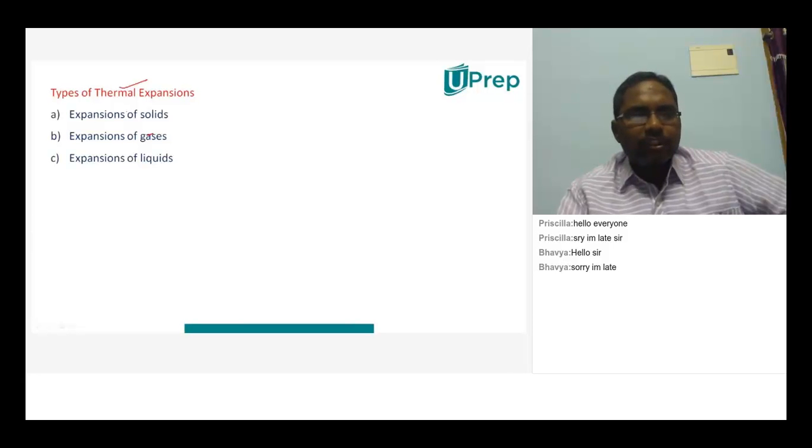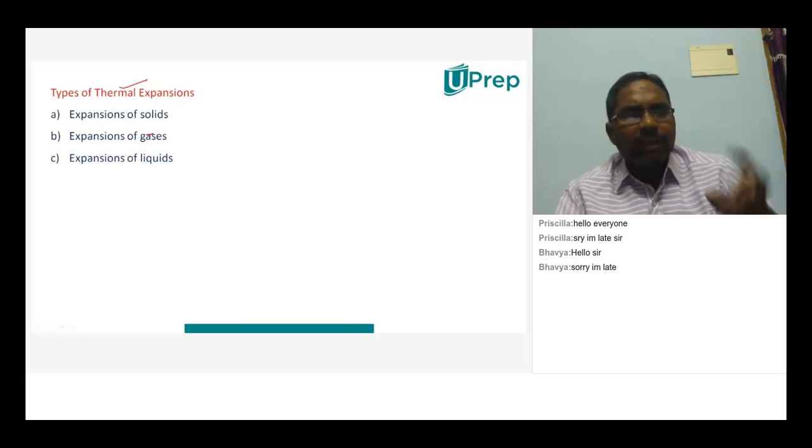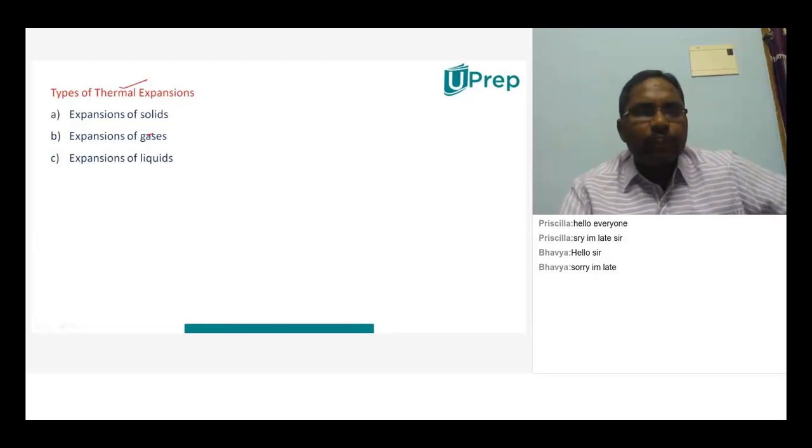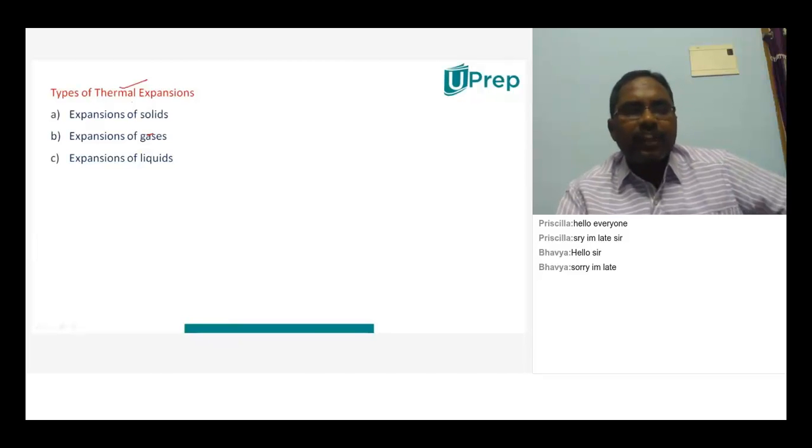Right. So change in shape or length or width or area or volume, particularly due to which energy? Heat energy. Then only we say thermal expansion. Instead of saying heat energy there, he said with the change of temperature.